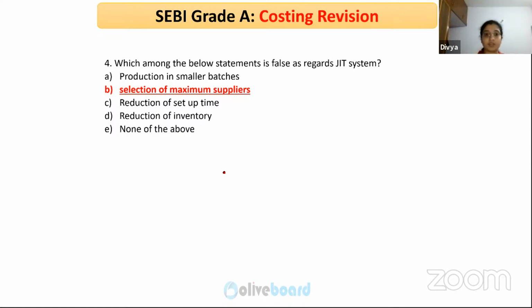They will make sure that the quality is right, and at the same time that the supply is on time. Reduction of setup time, yes, definitely, because it will be planned in such a way that the setup time is reduced. What they usually do is make a videotape of the setting up of machinery. Then they will see what is going wrong where, or where there is a time lag, so that they can address it. Again, reduction of inventory, yes, because it is a pull production system.